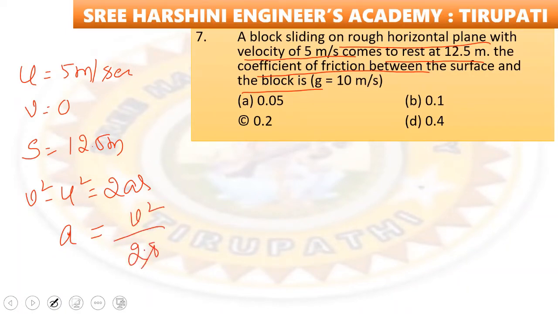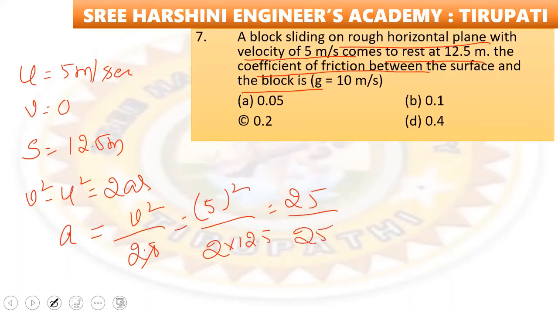Okay, so that equals U square by 2S. V is 0, right? That means substitute here 5 square by 2 into 12.5. That means 25 by 25. It becomes 1 meter per second square.